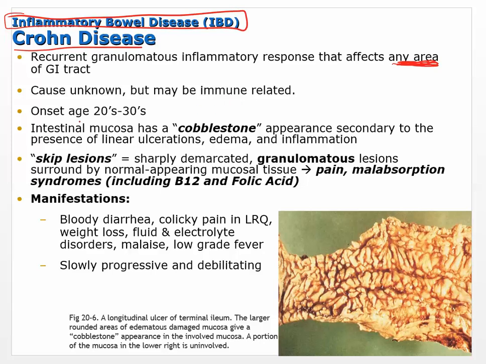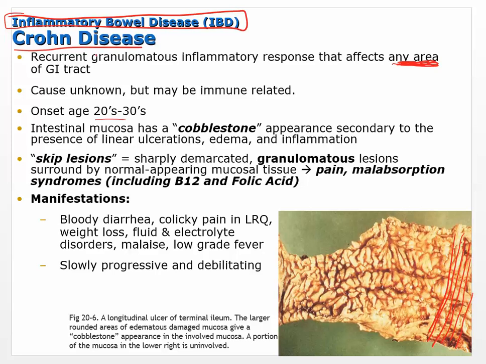The age of onset is in the 20s and 30s. Normally, this picture doesn't show it too well. It shows the Crohn disease really well, but normally in the intestine you have sort of this rifling, but it's more of a linear type of structure.